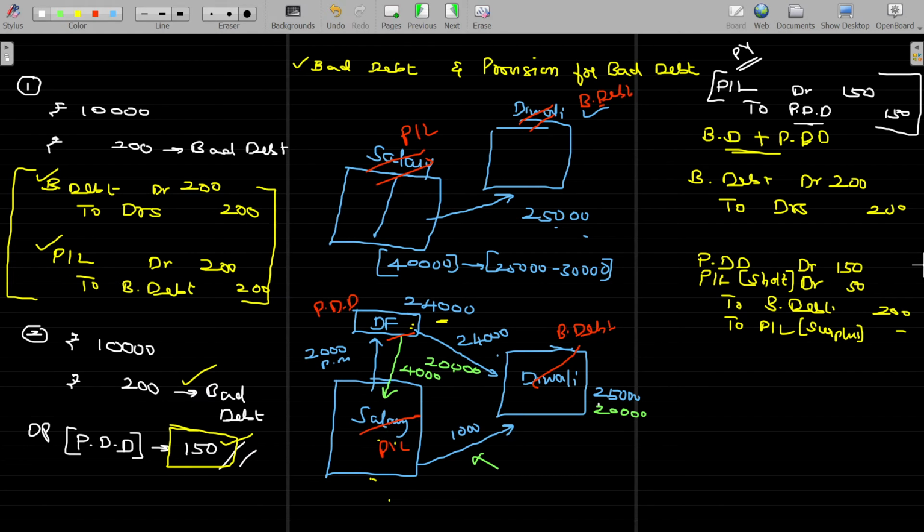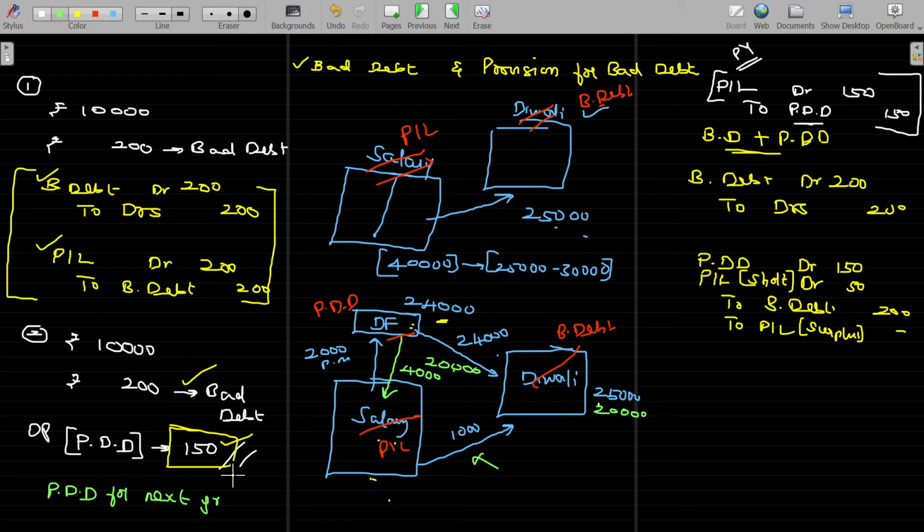See, last year you created is useful in this year. Next year also bad debt will come now. What you can then do? You can create one more PDD for meeting the next year's requirement. Can we do so? Let's see here. I am going to incorporate one new thing. PDD for next year required. Okay, for next year. This is the PDD created in the previous year to adjust the bad debt in this year. Similarly, it happens in the next year also we may face the bad debt.